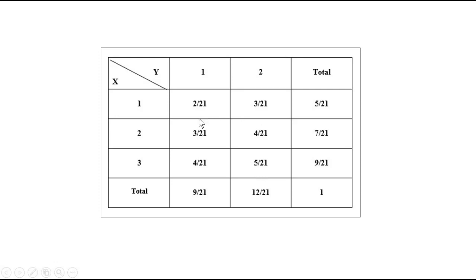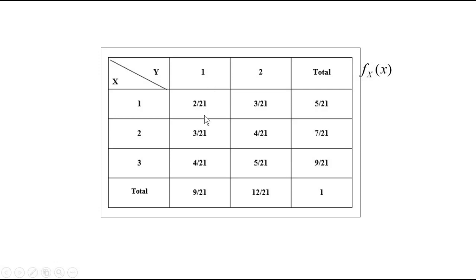Once you find out all the entries, you have to find the total row wise as well as column wise. So, here I have added row wise. 2 by 21 plus 3 by 21 is 5 by 21. 3 by 21 plus 4 by 21 is 7 by 21. 4 by 21 plus 5 by 21 is 9 by 21. And for various values of x, the total is written here. When x equal to 1, we have 5 by 21. When x equal to 2, it is 7 by 21. When x equal to 3, it is 9 by 21. And this corresponding total is the marginal PDF of capital X.